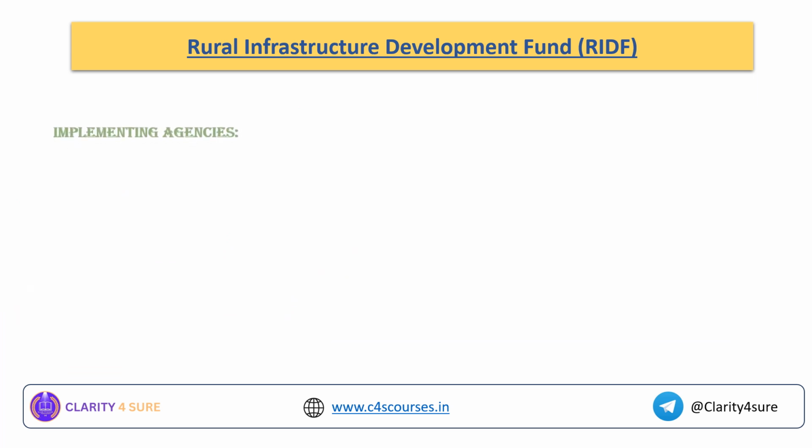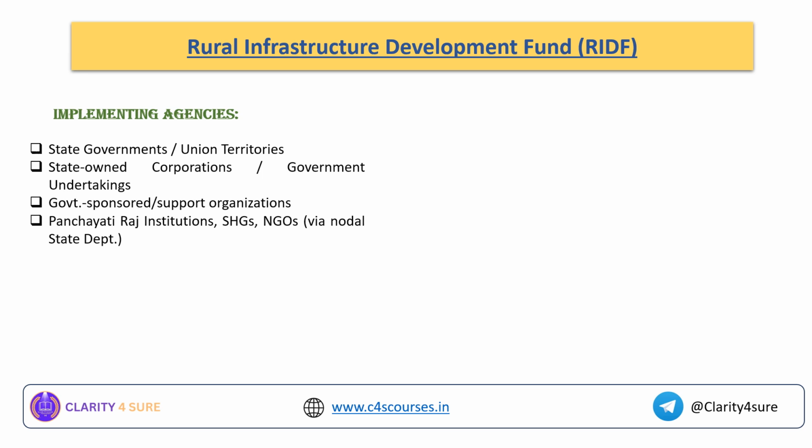And who are the implementing agencies of this particular rural infrastructure development fund? As I already told you, they are state governments or union territories, state owned corporations or government undertakings, government sponsored or supported organizations, panchayati raj institutions, self help groups, and NGOs, for which the state department should recommend that particular NGO. These are the implementing agencies of this fund, which is disbursed by the National Bank for Agriculture and Rural Development, that is NABARD.